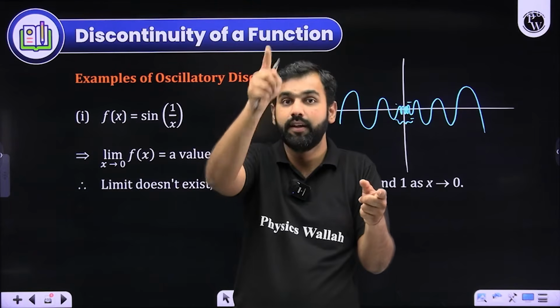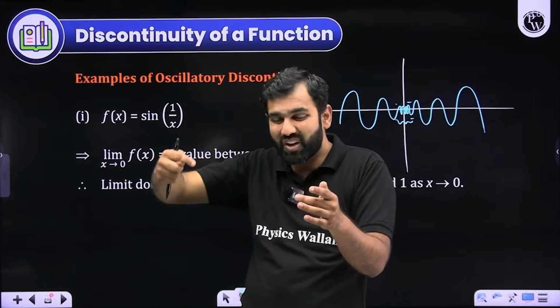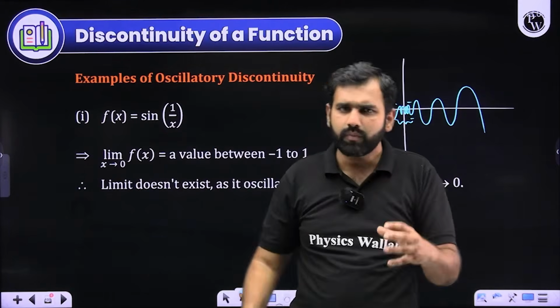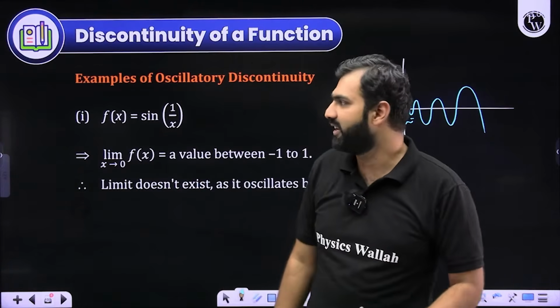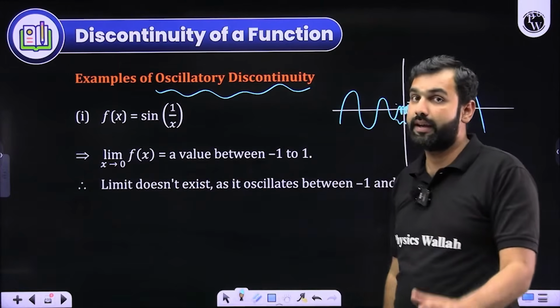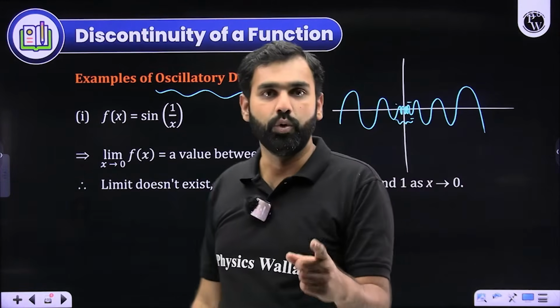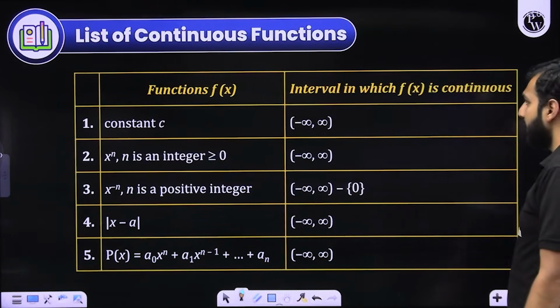I hope you're understanding the wave. It is changing its pattern, its generalization, its trend, its overall future very rapidly. And that's where you cannot define LHL and RHL, and because of that, we categorize it as oscillatory discontinuity, and it again cannot be removed. So these are all the different types of discontinuity. Theoretically, I have tried explaining it.